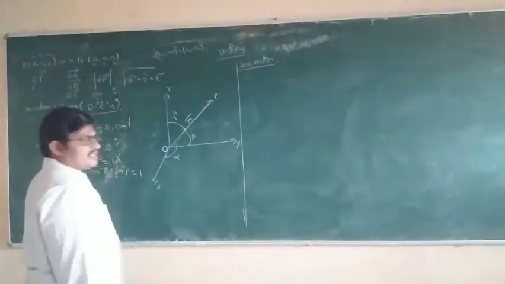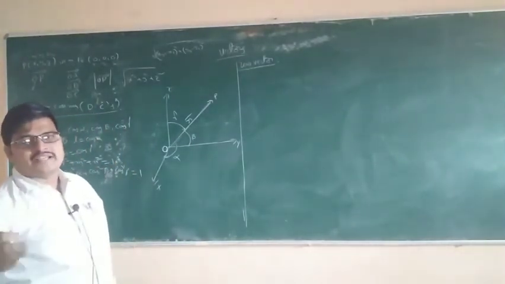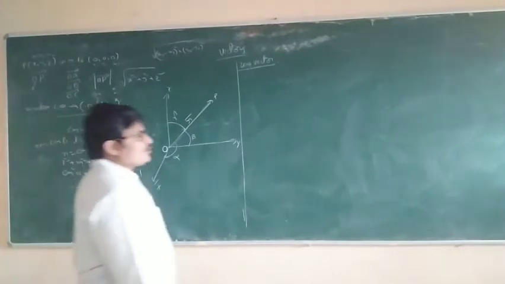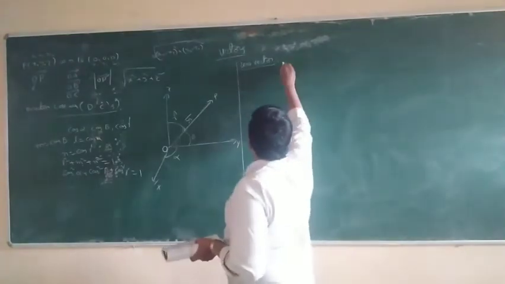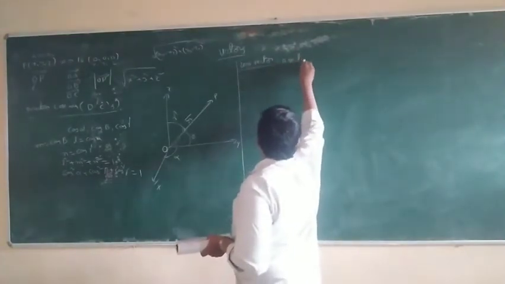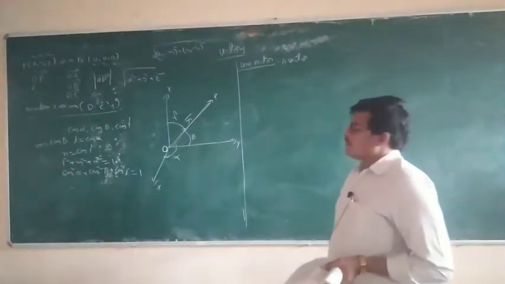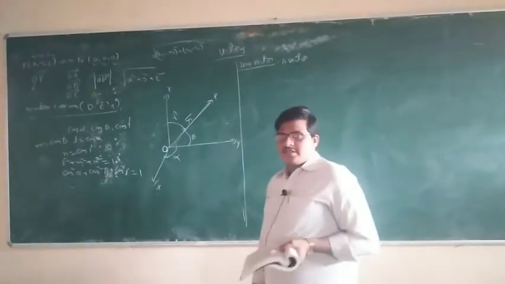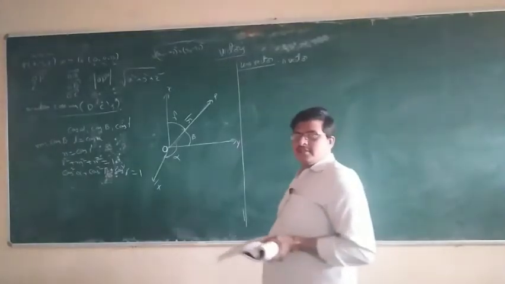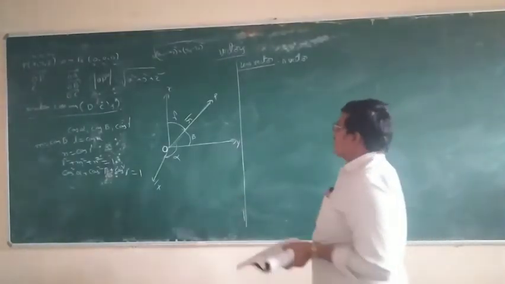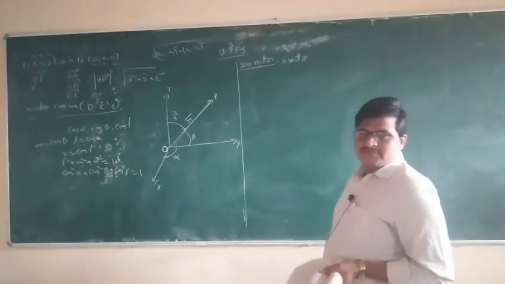Zero vector is nothing but zero bar, meaning all x, y, z are 0. Definitions are very important. Definitions come as 1 mark questions in your examination. Maximum 90% one definition will come.